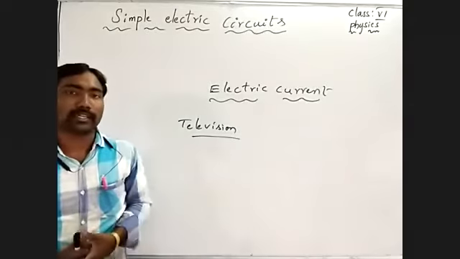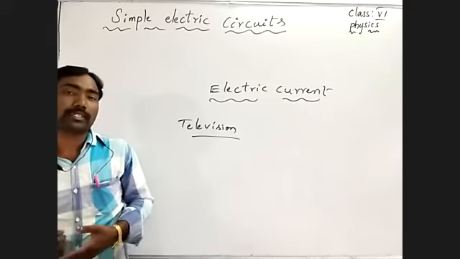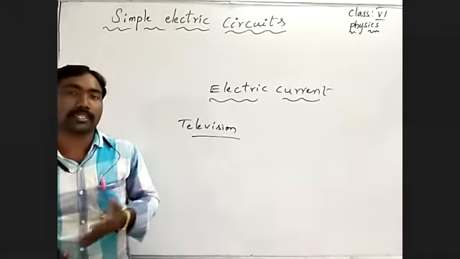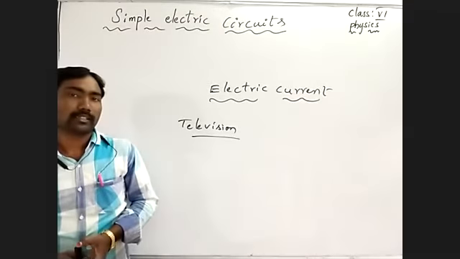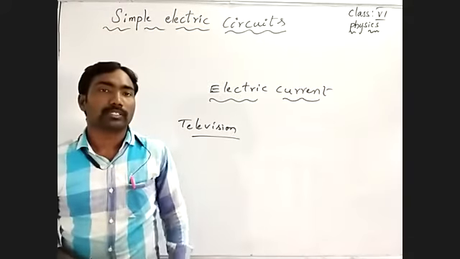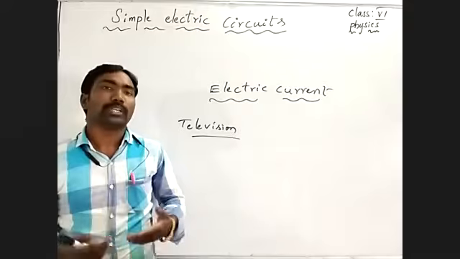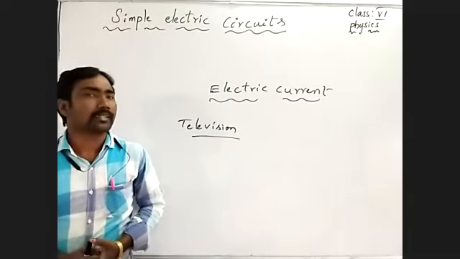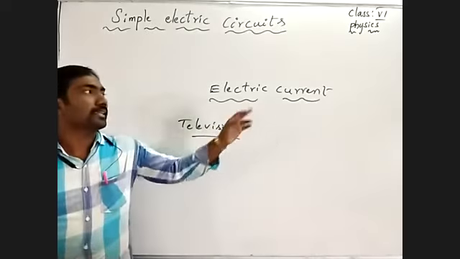If there is no electric current, we are unable to stay inside the home, because there are no fans, ACs, coolers or refrigerator to drink cool water. Suppose the mobile phone charge is low. We want to charge the mobile phone, and we need electric current for that. It also works by electric current. See how completely we depend on electric current.